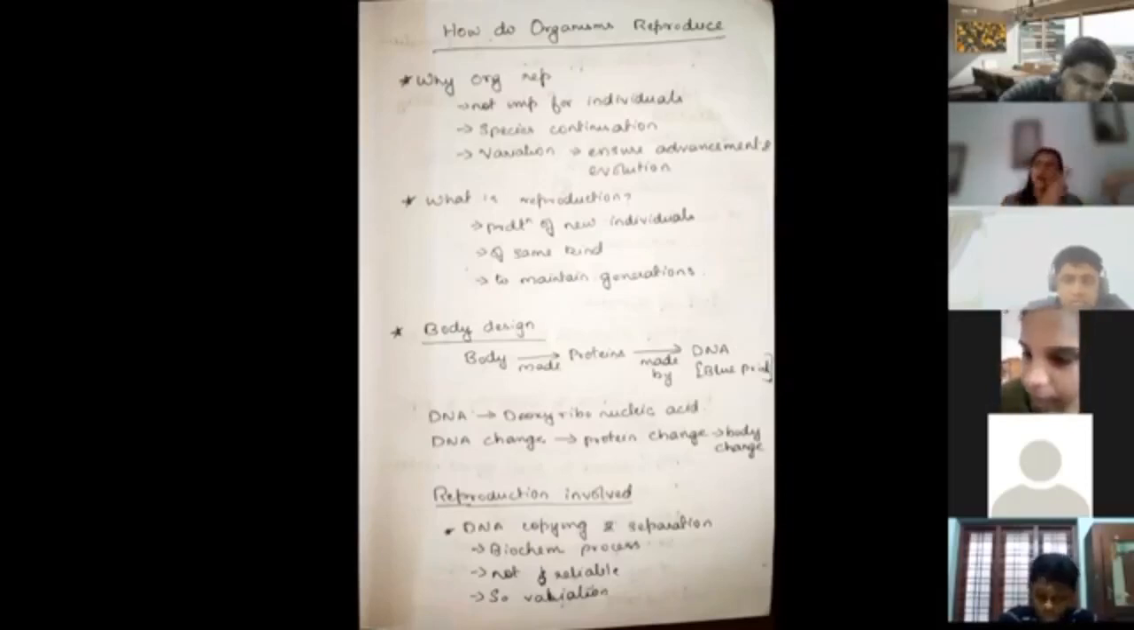All right. So new individuals are going to be of the same kind. Donkeys are going to create donkeys, monkeys are going to create monkeys. So what is reproduction? Reproduction is the production of new individuals of the same kind.